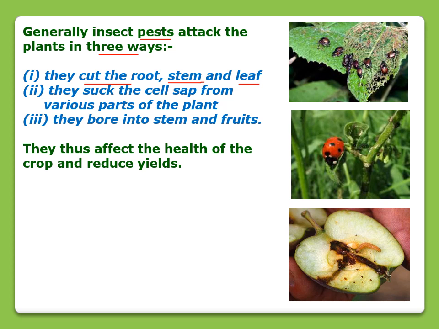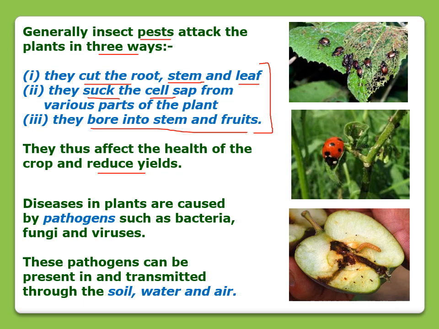Or some pests, they suck the cell sap from the various parts of the plant. And some type of pest bore into the stem and fruits. So this way they are harmful to the crop. And these pests affect the health of the crop and they reduce the yields.